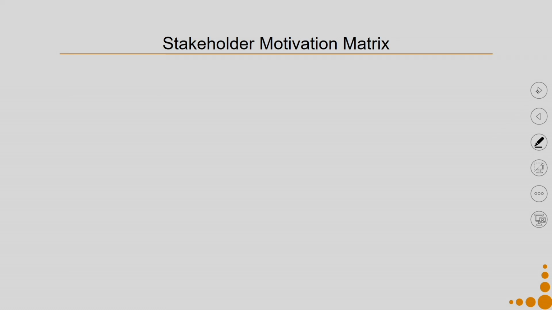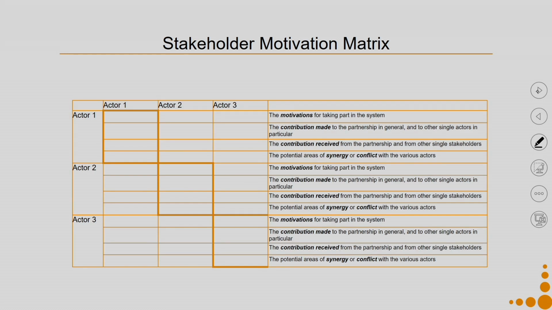We also spoke about creating the stakeholder motivation matrix, because we are talking about motivation, contribution made, contribution received and synergy of all actors involved, because only when we have clearly designed and defined all these things for all the stakeholders involved, we can ensure greater chances of the success of the SPSS.